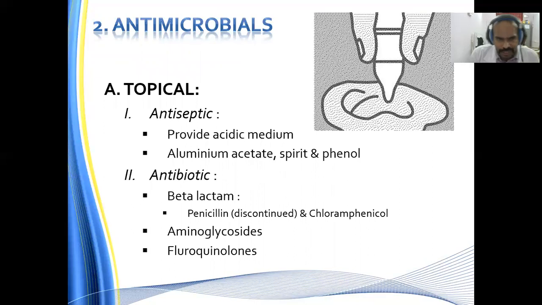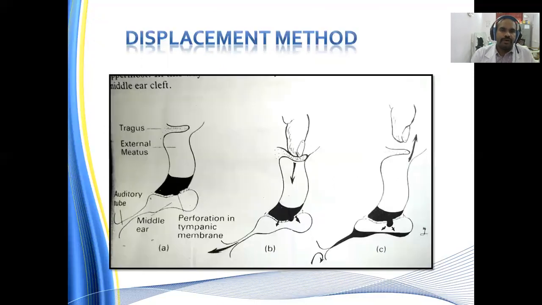Then topical antimicrobials have been used. They have antiseptic action. They provide an acidic medium, such as aluminum acetate, spirit, and phenol, which prevents the growth of bacteria. Then we have antibiotics, especially beta-lactam antibiotics, penicillin, which is discontinued these days. Then chloramphenicol has been used, aminoglycosides, especially gentamicin, or fluoroquinolones, especially ciprofloxacin and ofloxacin. All of these have been used topically. For the displacement system mentioned here, we have to give intermittent pressure on the tragus so that the drug goes through the perforation into the middle ear mucosa. Also, it comes into the eustachian tube. This is what is shown in diagram C.